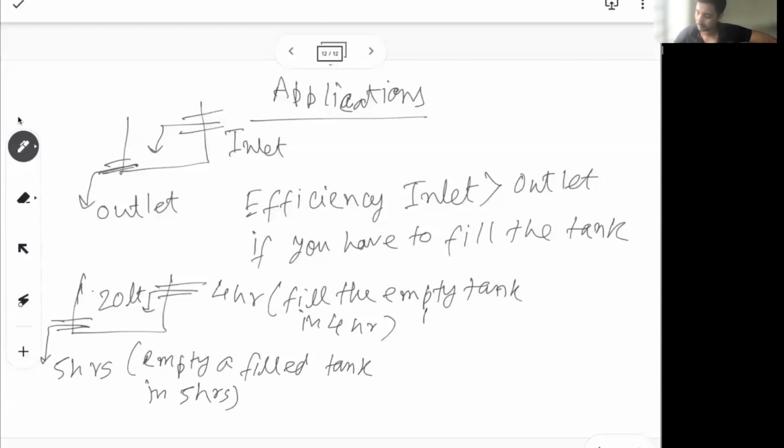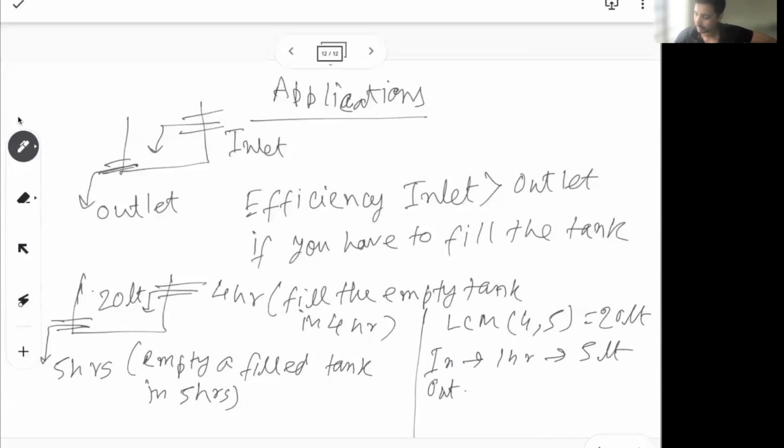So again, what we'll do, we'll start with LCM of 4 and 5, or here you know it's already given, 20 liter. So the inlet pipe in 1 hour can fill 5 liter, because if in 4 hours you fill 20 liter, in 1 hour you have to fill 5 liter. Similarly, the outlet pipe in 1 hour can take out 4 liter.